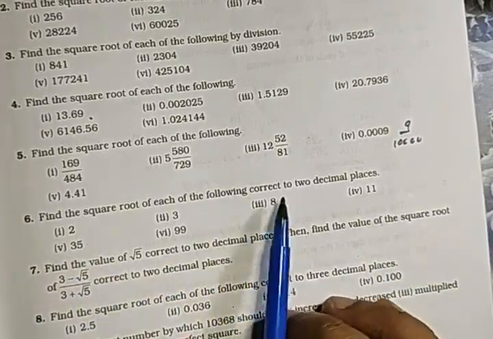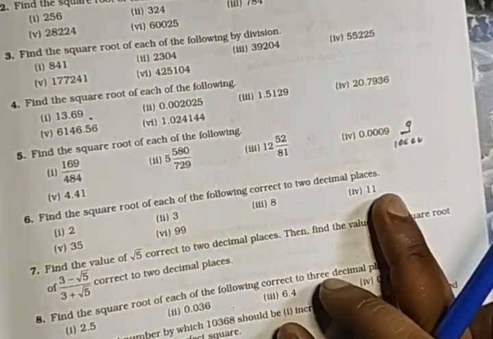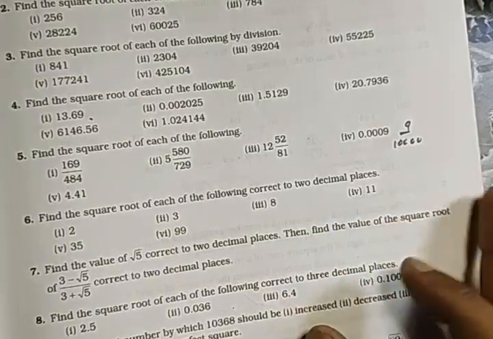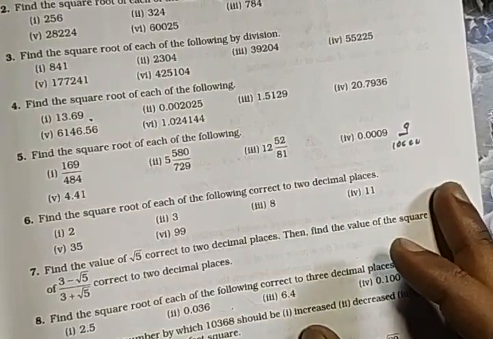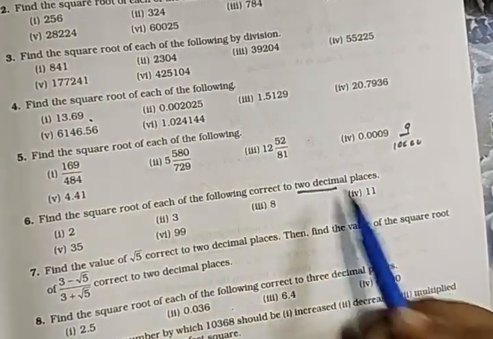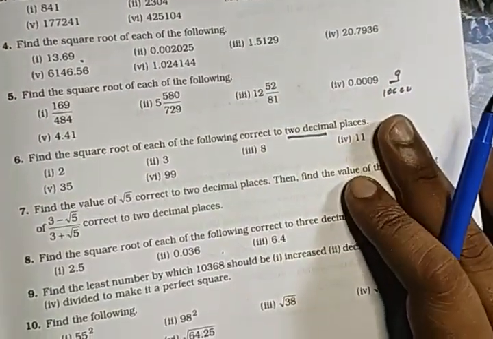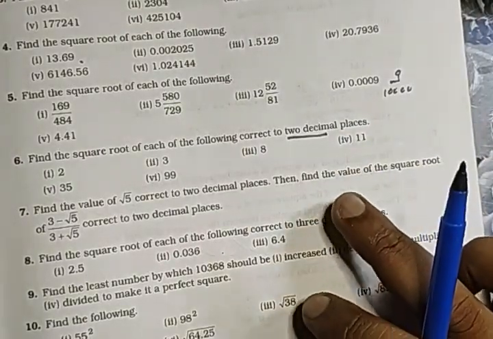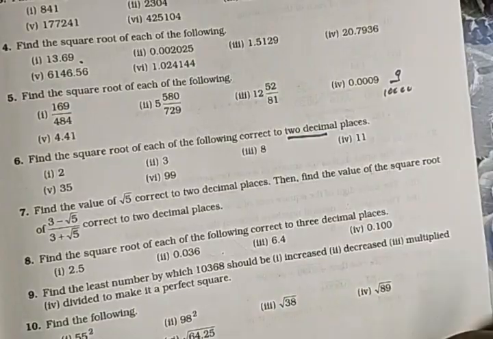Find the square root of each of the following correct to 2 decimal places. Now see, these are all numbers which are not perfect squares. So you have to use the method I explained in the last class, by taking 0.000000. You take only 2 pairs of zeros, because it says correct to 2 decimal places. Then find the value of root 5 correct to 2 decimal places, then find the value of the square root of this one correct to 2 decimal places.